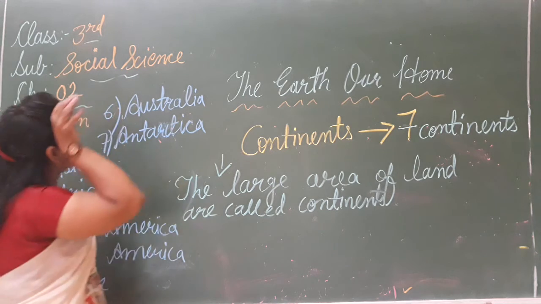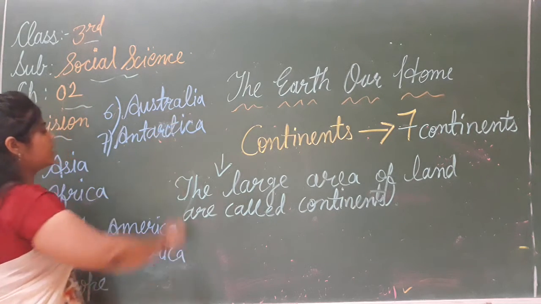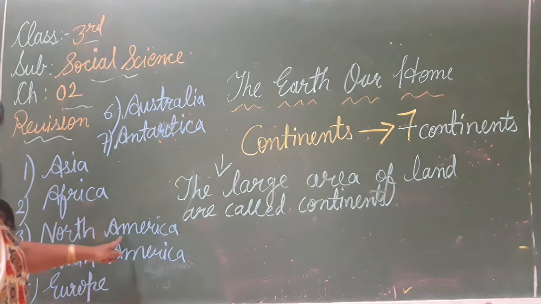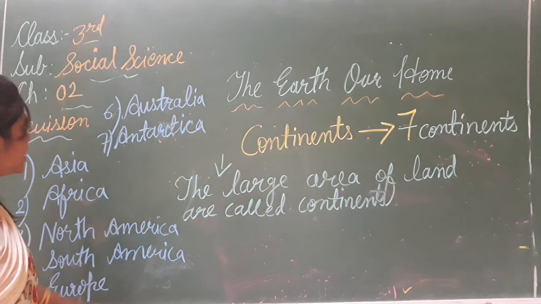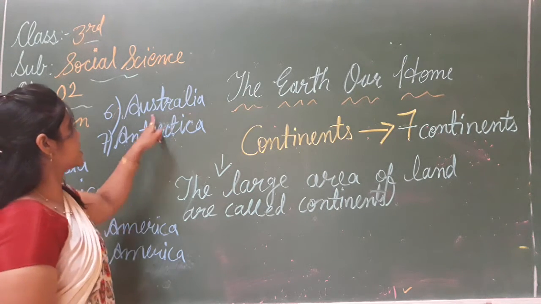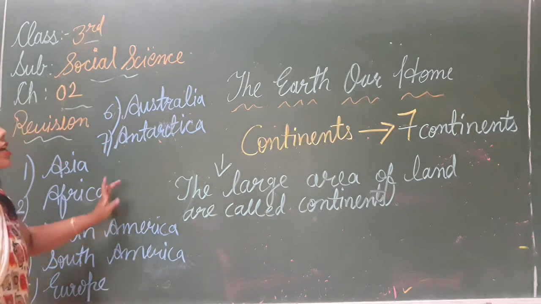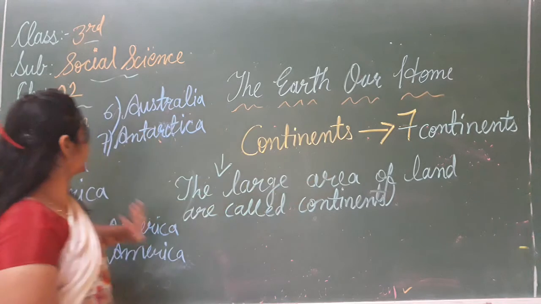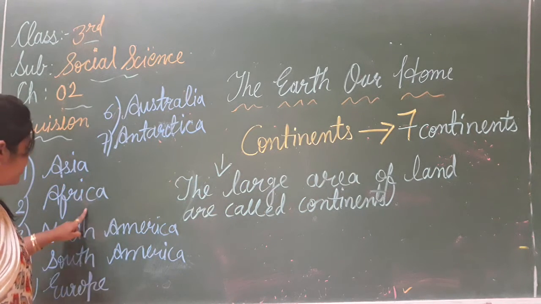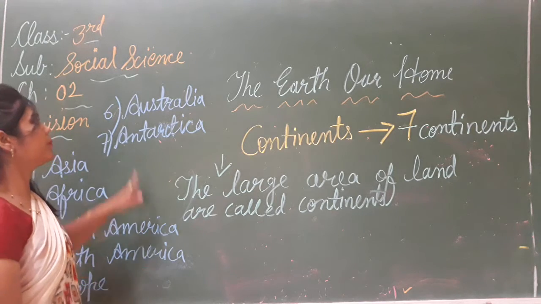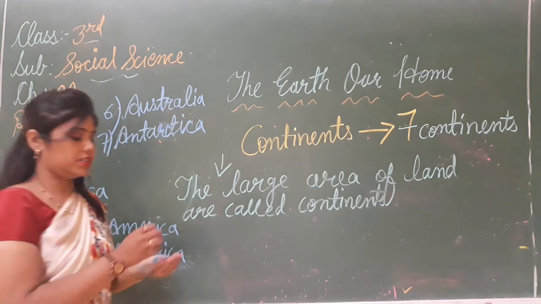Now, what are the 7 continents? They are Asia, Africa, North America, South America, Europe, Australia and Antarctica. How many continents are there? There are 7 continents: Asia, Africa, North America, South America, Europe, Australia and Antarctica.